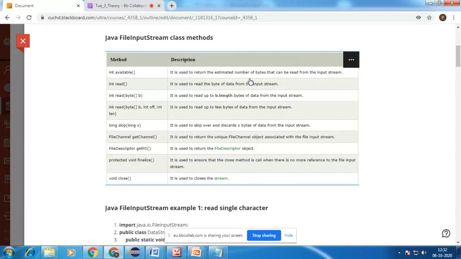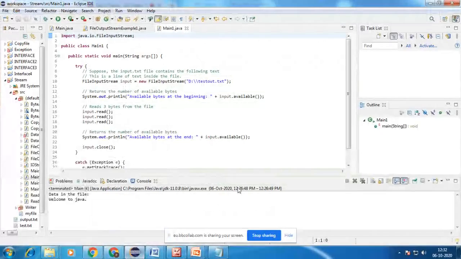So that is, how many bytes are there to read from the input stream.